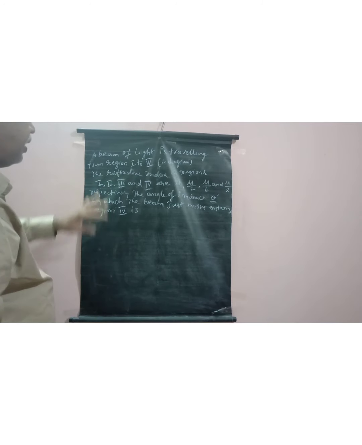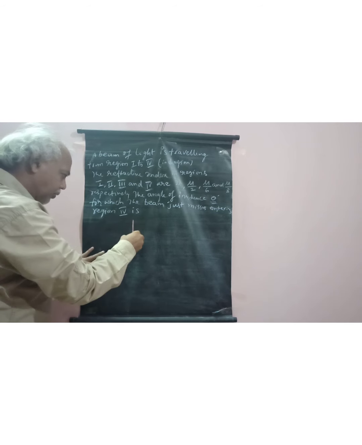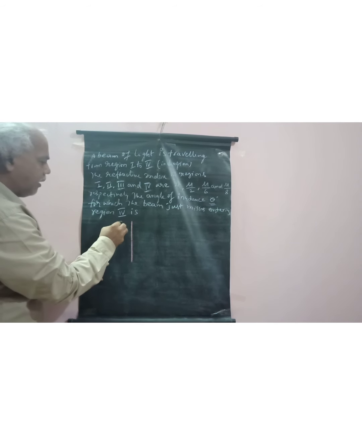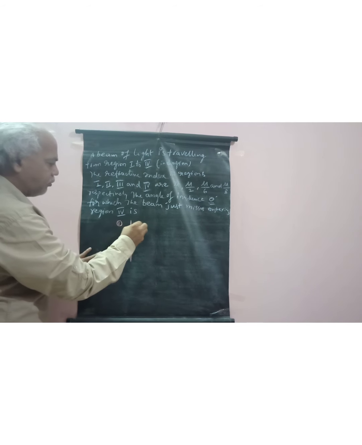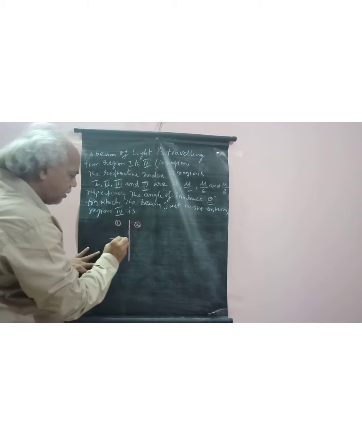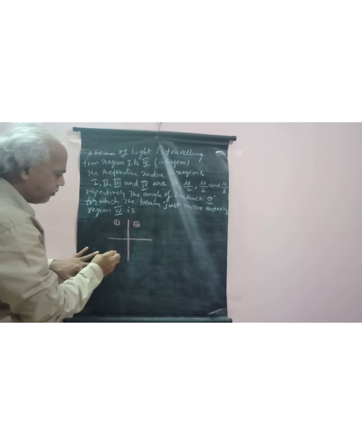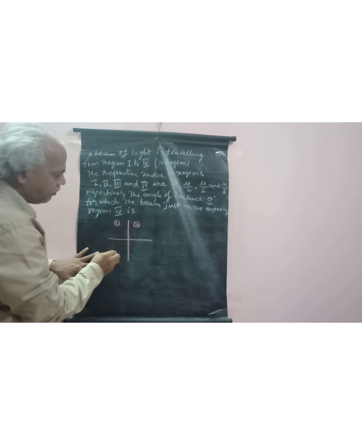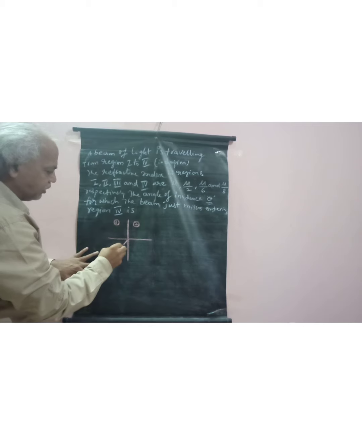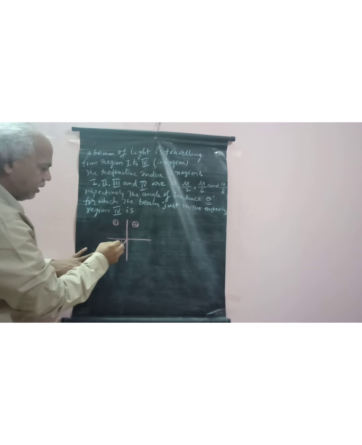Here the diagram is that, suppose it is region 1 and it is region 2, and it is a normal. Here it is the incident ray, and it is the angle of incidence theta.